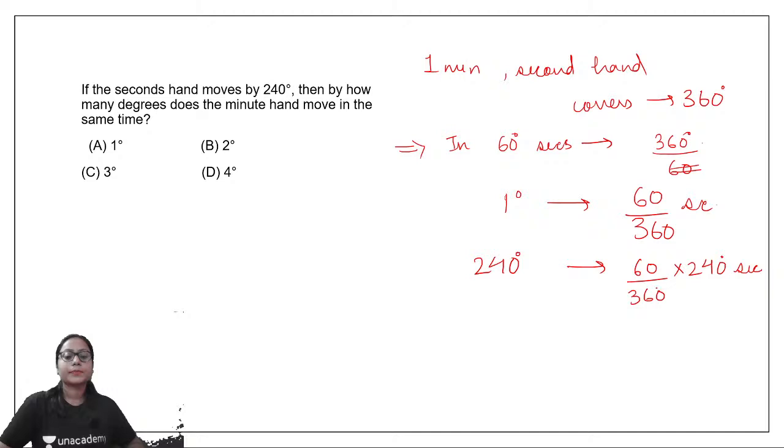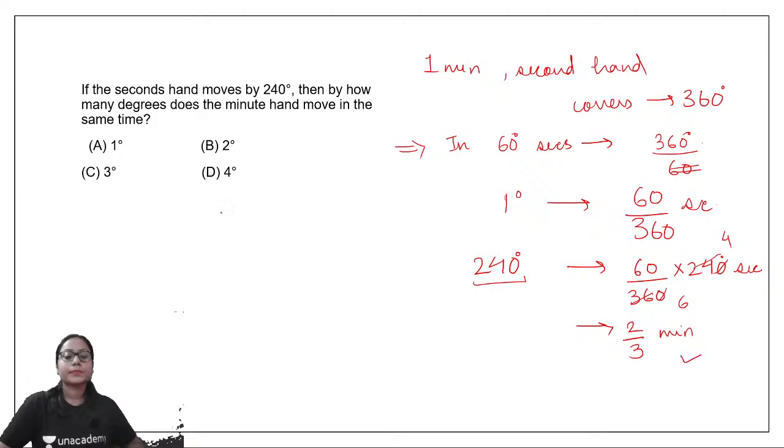Okay, so let's see how much would this be equal to. This would be equal to 2 by 3 minute. Right, so to cover 240 degrees, the second hand takes 2/3 of a minute.